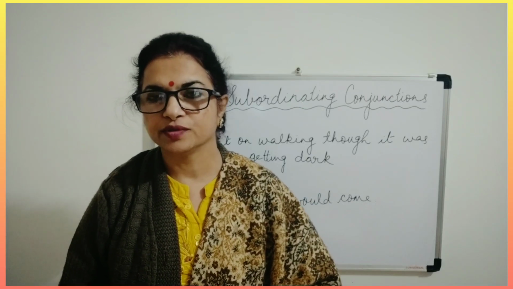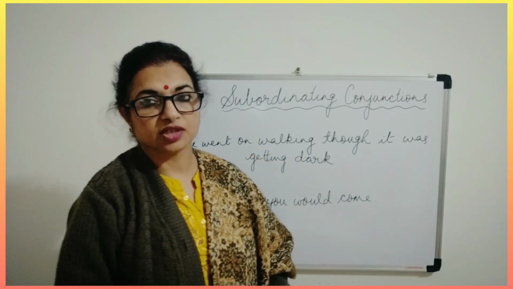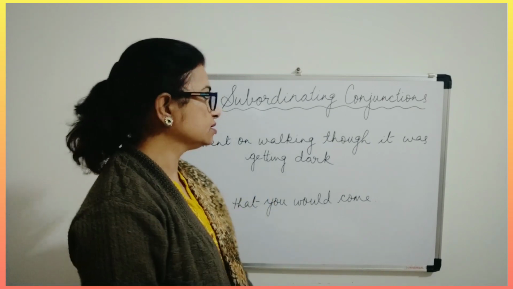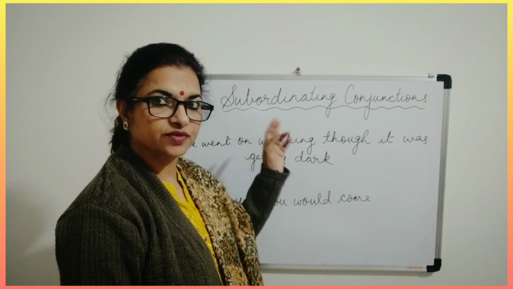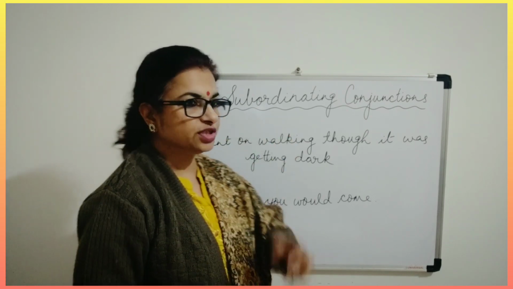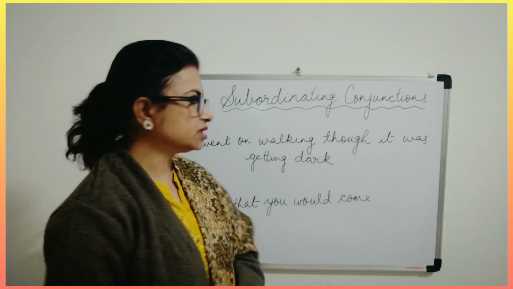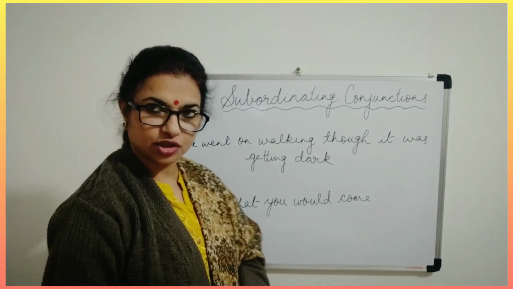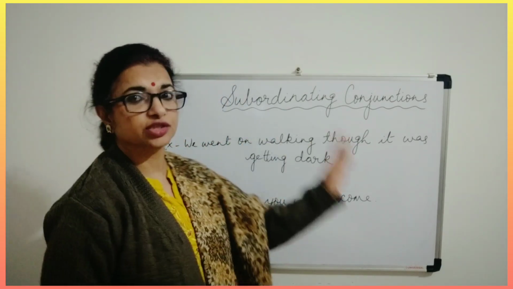So welcome again children. Let's start with our topic, the continuation of the topic conjunctions. Now this is the third type, subordinating conjunctions, which we are going to do today. Now we've already finished coordinating and correlative conjunctions, and now this is the third. Now what are subordinating conjunctions?